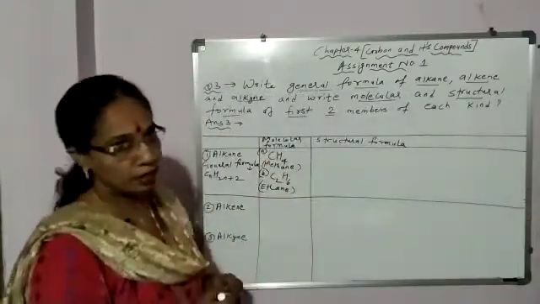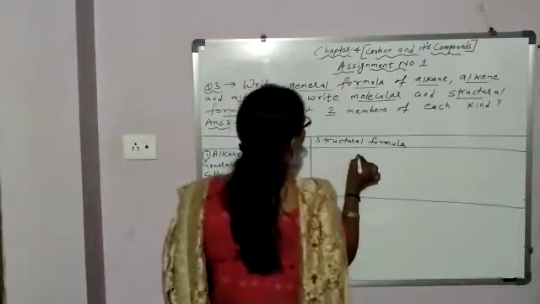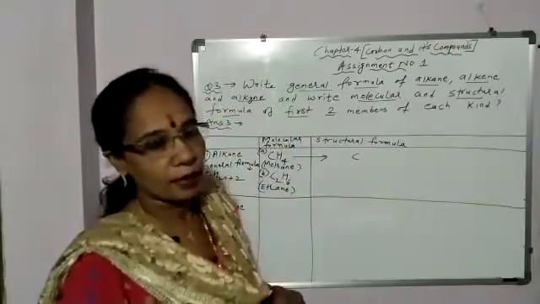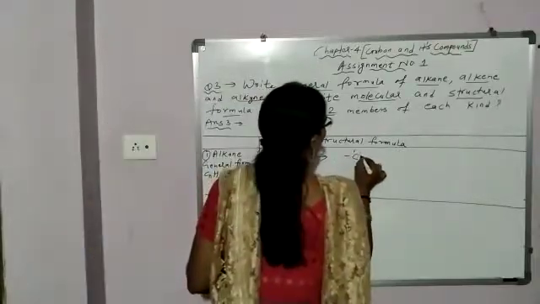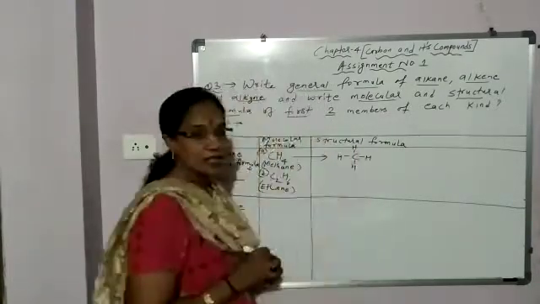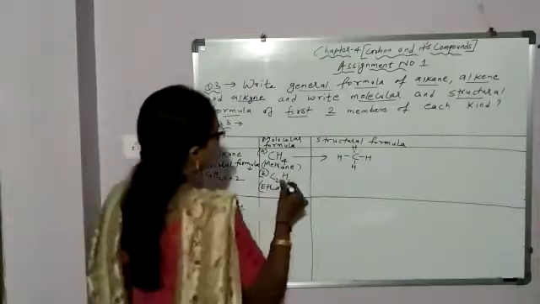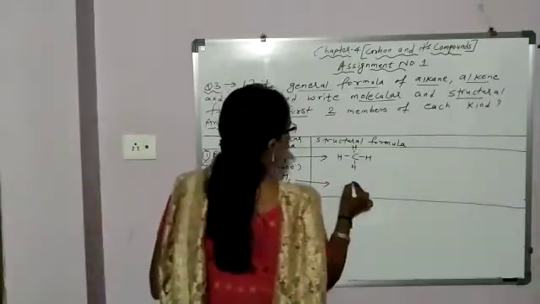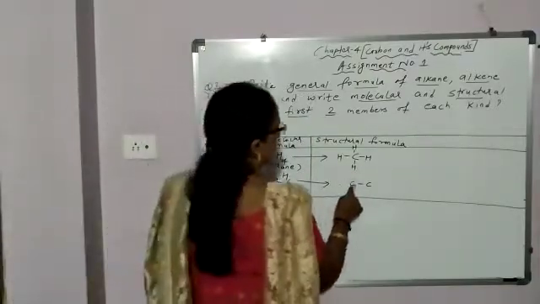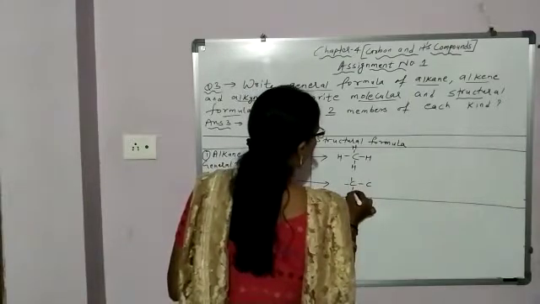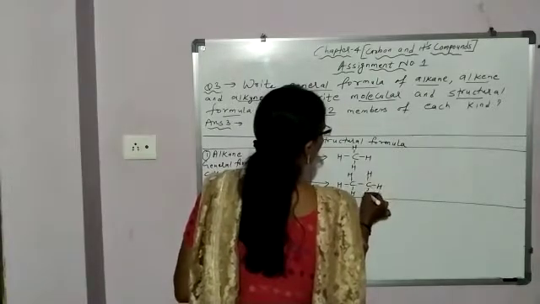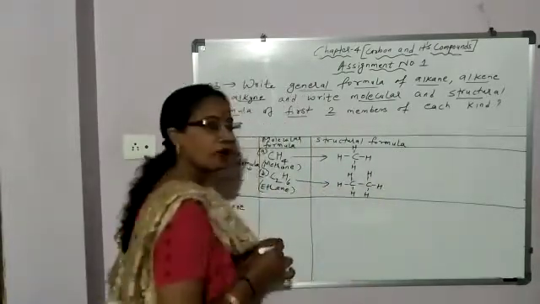Now the structural formula with bondings you will show. How many carbon? 1. Satisfy the valency of carbon by hydrogen. And what is the valency of carbon? 4. 1, 2, 3, 4. So this becomes the structural formula for methane. Next, ethane. How many carbon? 2. Write 2 carbon with single bond. Satisfy the valency of carbon by hydrogen. For this carbon, 1, 2, 3, 4. For this carbon, 1, 2, 3, 4. So this becomes the structural formula for ethane.